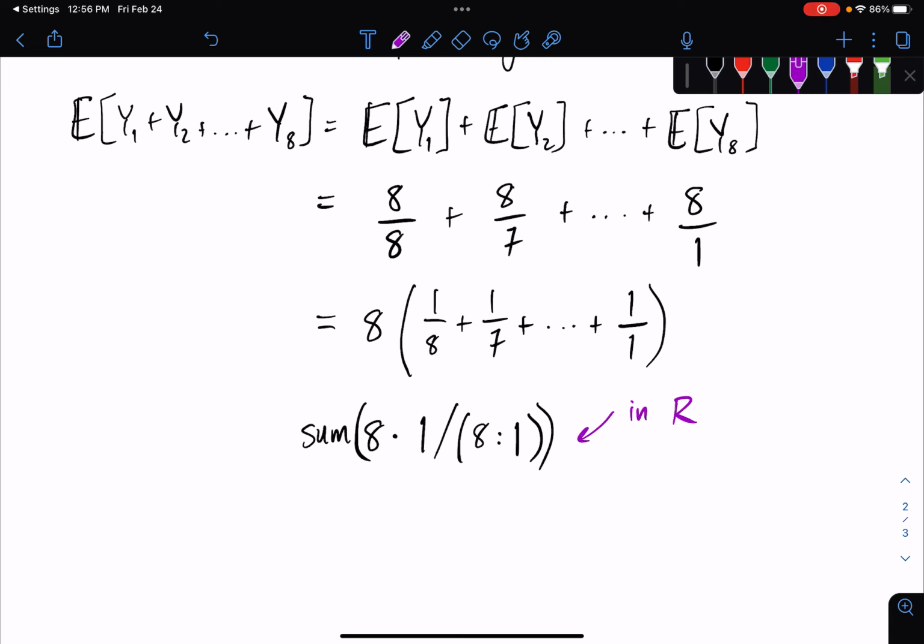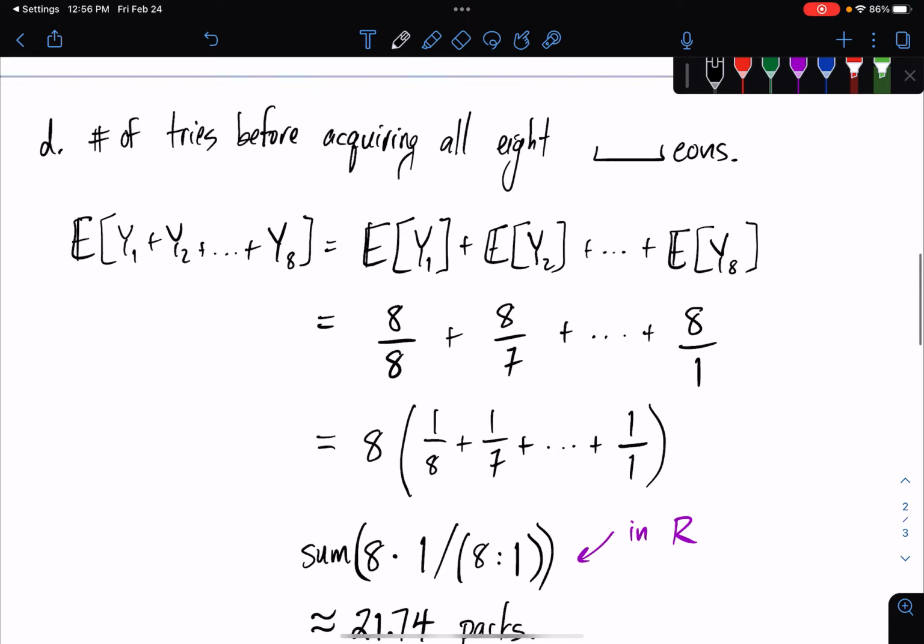If I do that, well, I get that this here, it's definitely going to be bigger than 8. And then this thing here is plus 4, so it's definitely going to be bigger than 12, and so on. And when I add all of these up in R, I get that this equals approximately 21.74 packs. Okay, so that's our expected value.